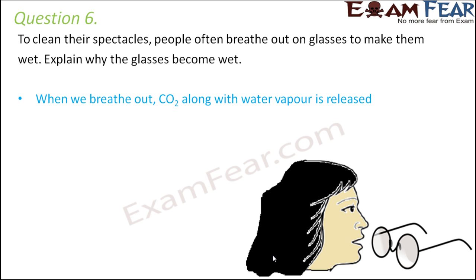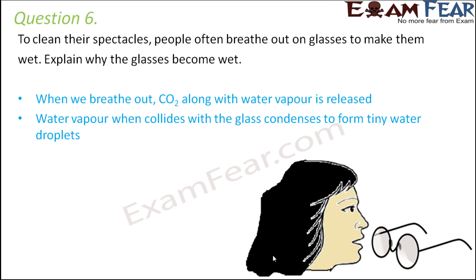Okay, so what happens? When you breathe out, carbon dioxide along with water vapor is released. So some amount of water vapor is also getting released. And this water vapor then collides with the glass and it condenses to form tiny water droplets. And these water droplets make the glass wet. So whenever the water vapor which we are breathing out, that's hot enough, comes in contact with the cold glass, it condenses. It gets converted into liquid water. That liquid water is seen in the form of tiny droplets on the glass, which makes the glass wet.